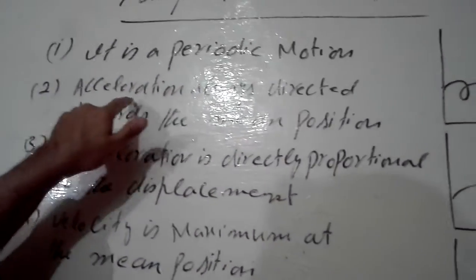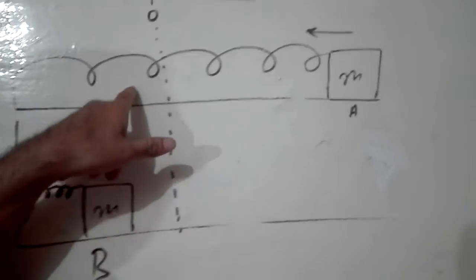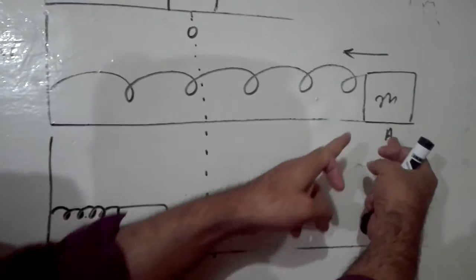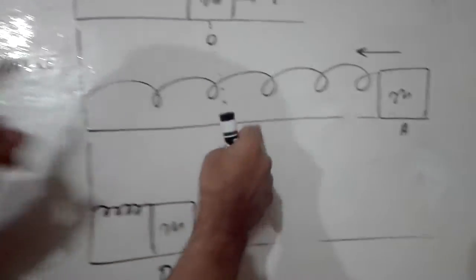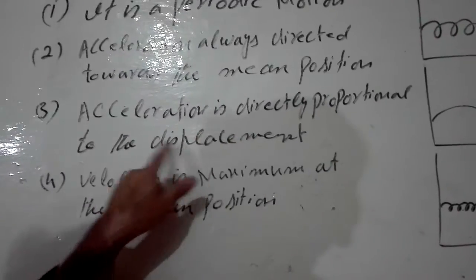The second, acceleration is always directed toward the mean position. It is also clear from this figure, because the direction of the acceleration is always toward the mean position, toward O. So that is why the second characteristic is also valid in this explanation. Now third, acceleration is directly proportional to displacement.